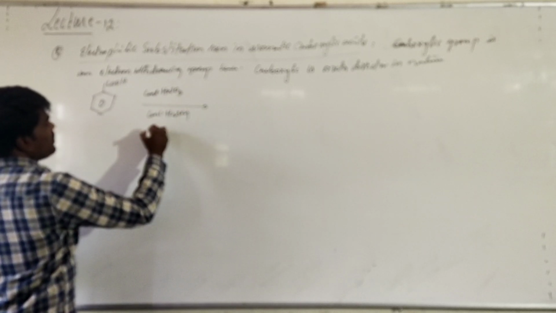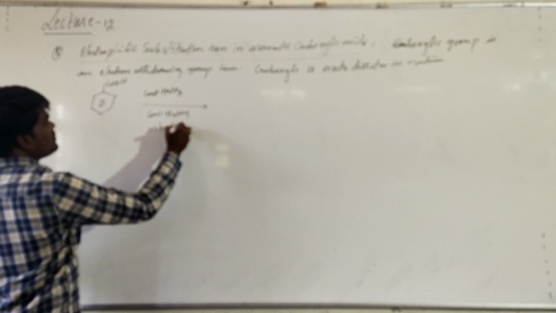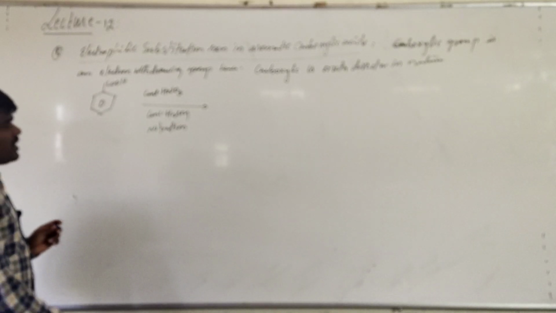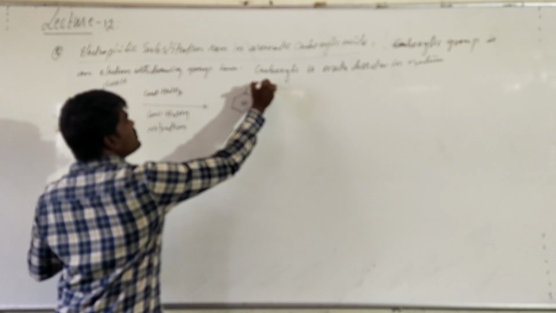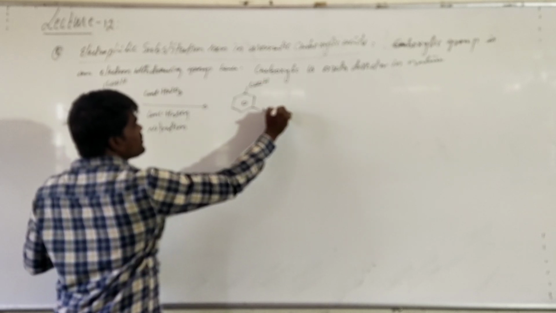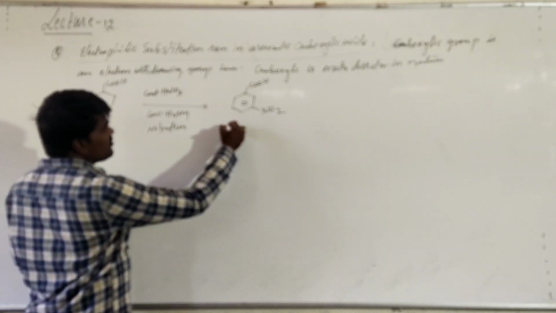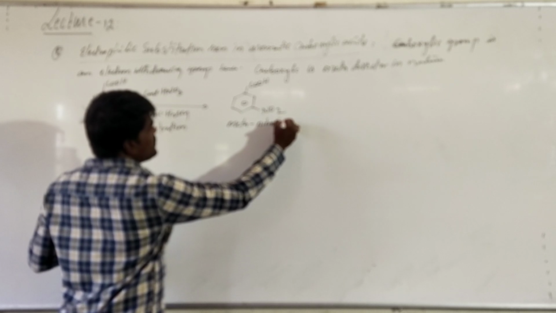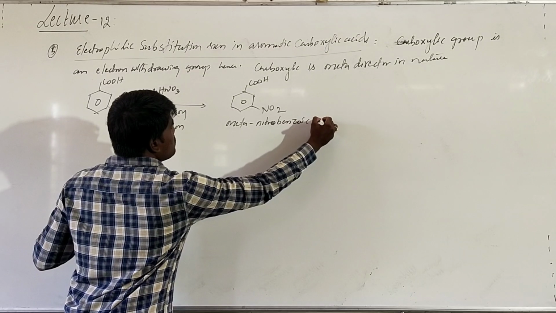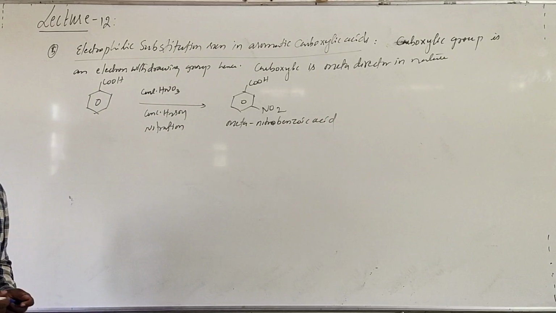This is called nitration. Here, the substitution will preferentially take place at the meta position. This is called meta-nitrobenzoic acid.